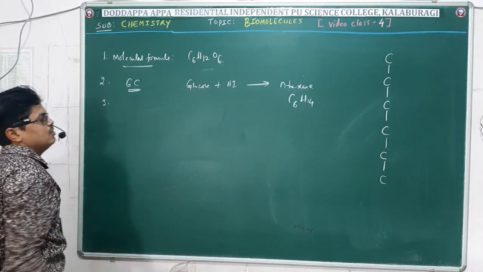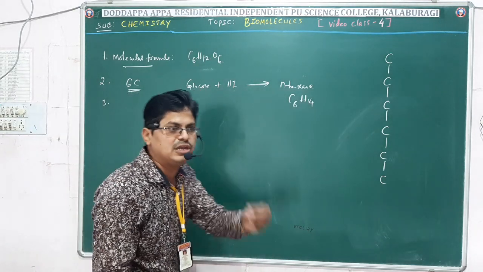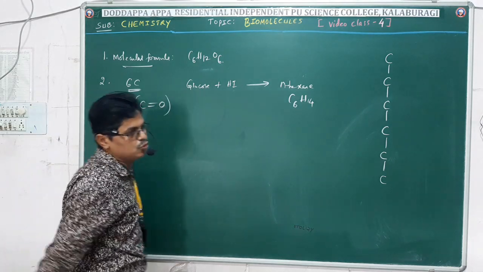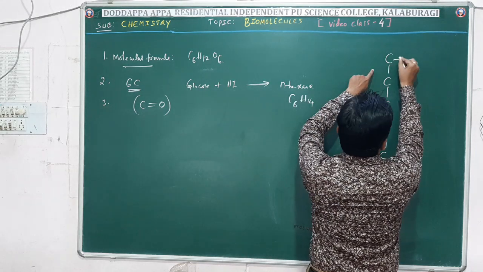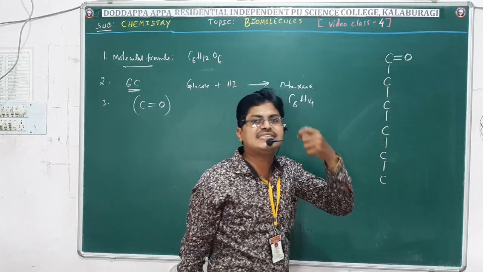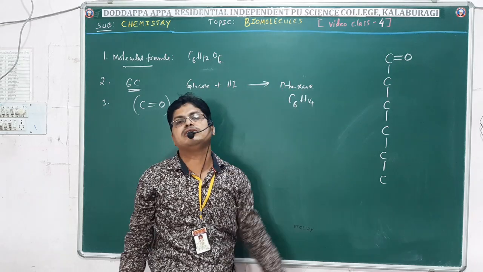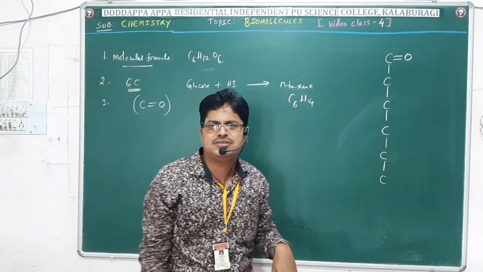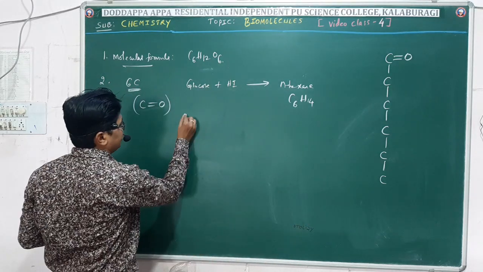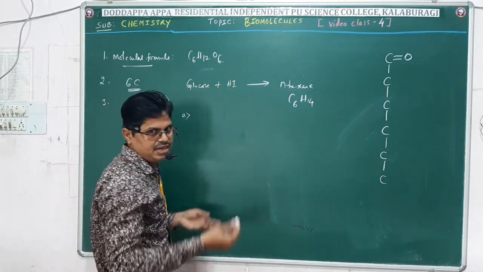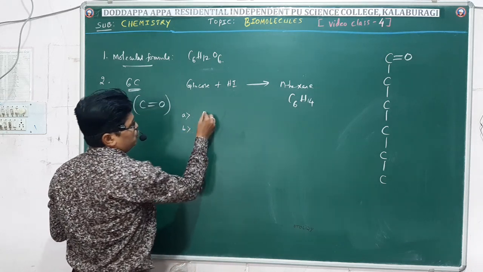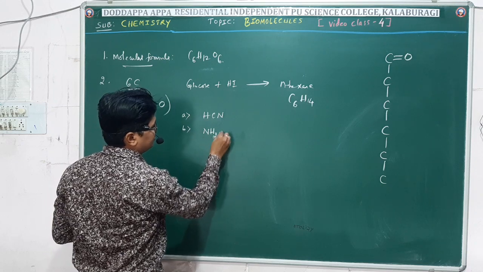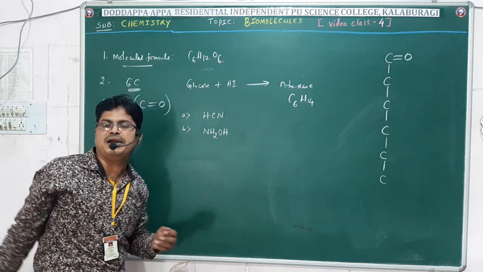Then the third evidence, the presence of a carbonyl group. In glucose, the first carbon contains a carbonyl group. What is the evidence for the presence of a carbonyl group in glucose? For that they made reactions. Of course, they came across two reactions, and we can remember any one here. One is with hydrogen cyanide, another is with hydroxylamine.